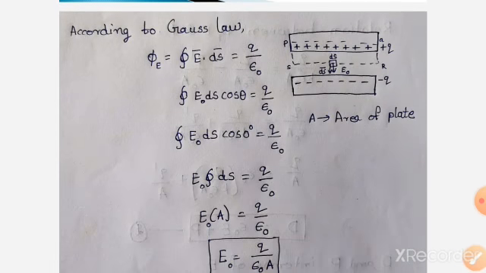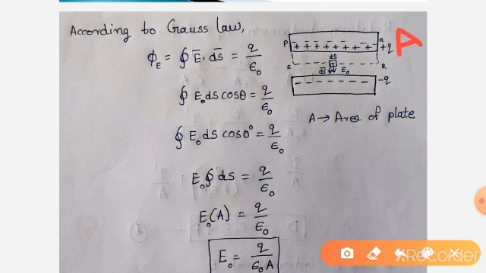According to Gauss law, to determine the relation between D, E, P, first we consider the Gauss law. For that, take two plates of cross-sectional area A having the charge Q on the positive plate and minus Q on the negative plate. These are separated by a small distance.